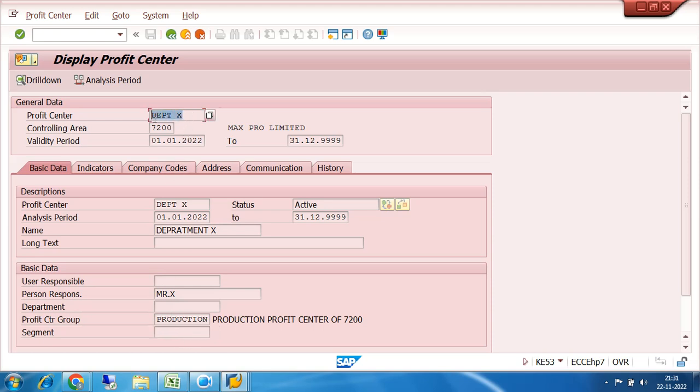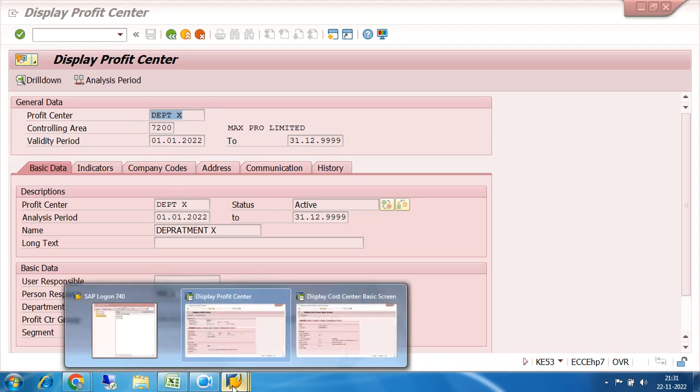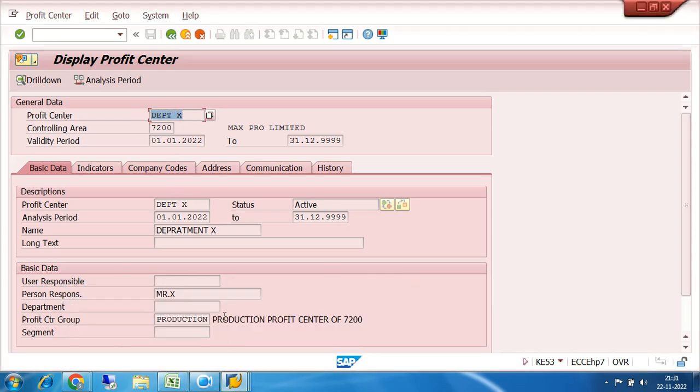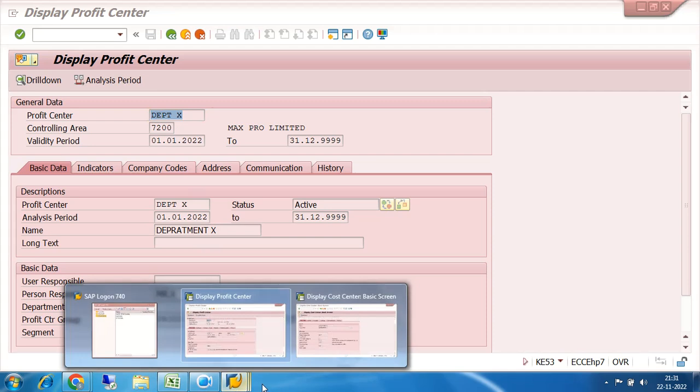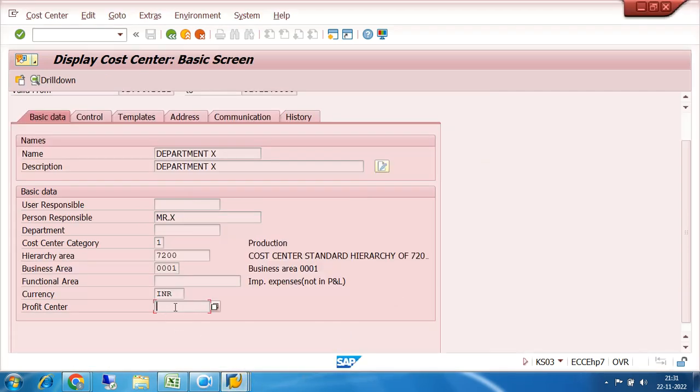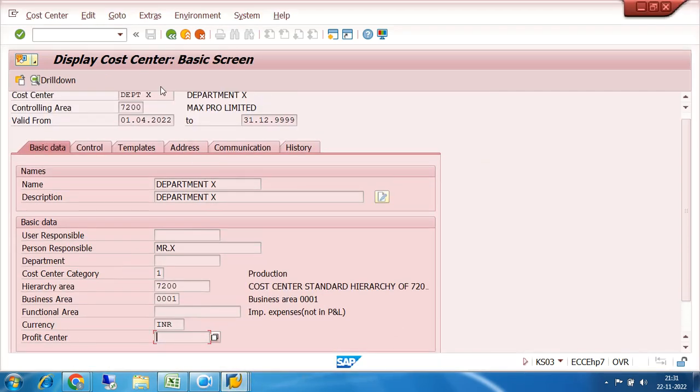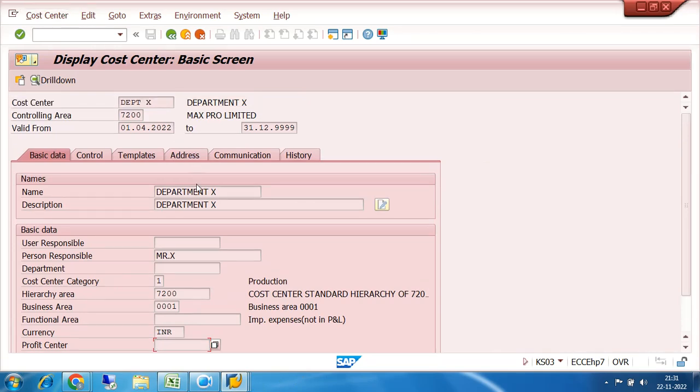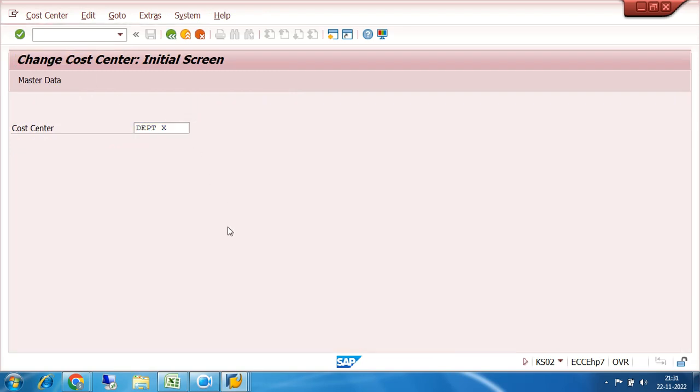Now I have created the department X. So in this case, I can link it with the respective cost center. Department X is also a profit center. Department X is also a cost center. So let us link the profit center department X with the cost center department X. Click on the cost center, change. Again enter.